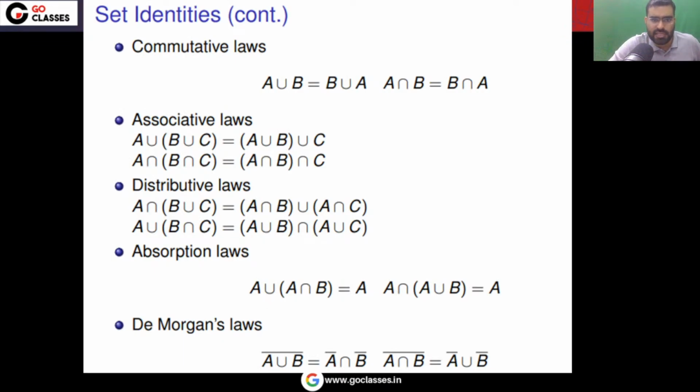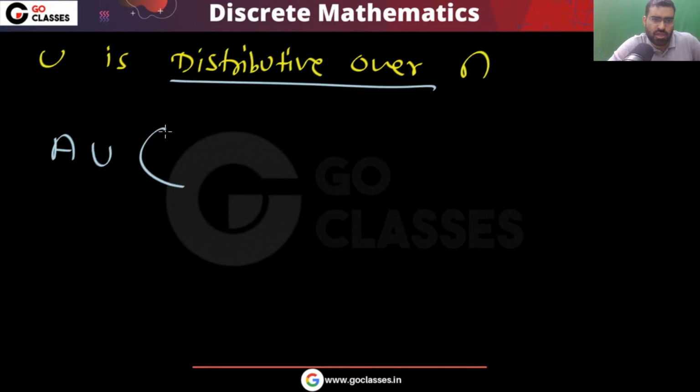Now let's see the next, that is the distributive law. Union is distributive over intersection, and intersection is distributive over union. What this means, union is distributive over intersection? It means you can distribute this union over intersection.